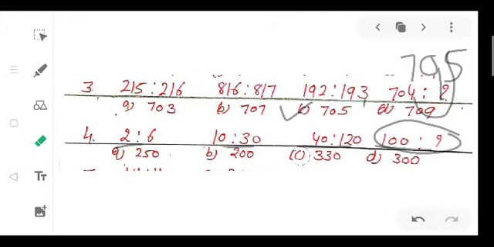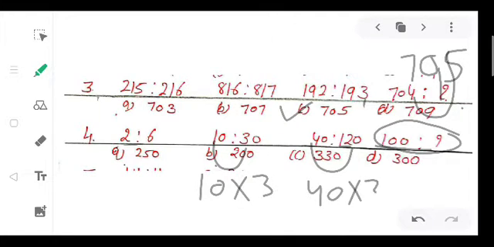So in this way we can find out the next analogy also. Next, let's check. 10 is to 30. It means 10 multiplied by 3. Here 40 multiplied by 3 is 120. So same, and here 2 multiplied by 3, we got the answer 6.